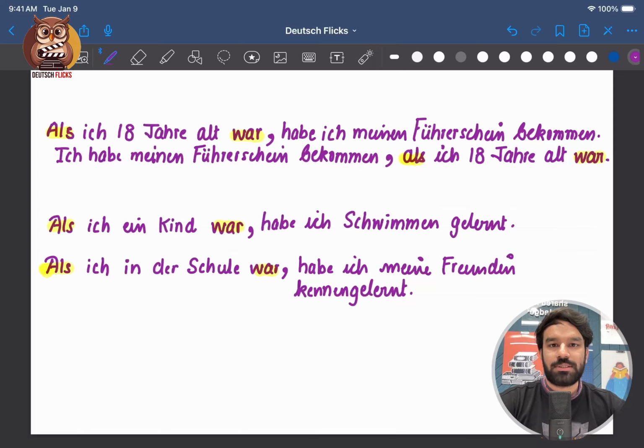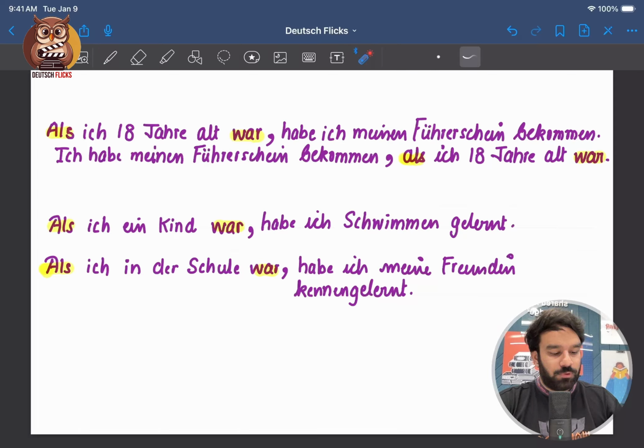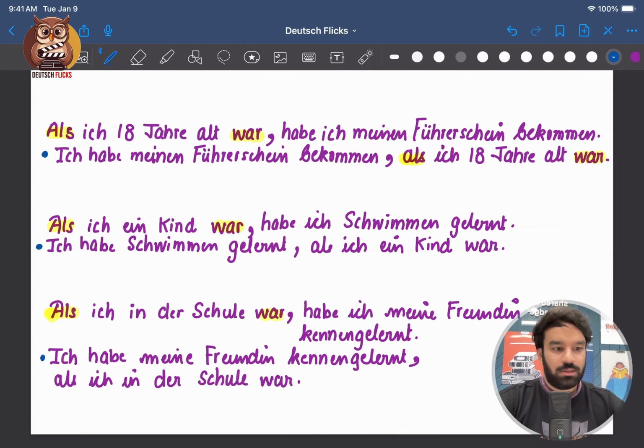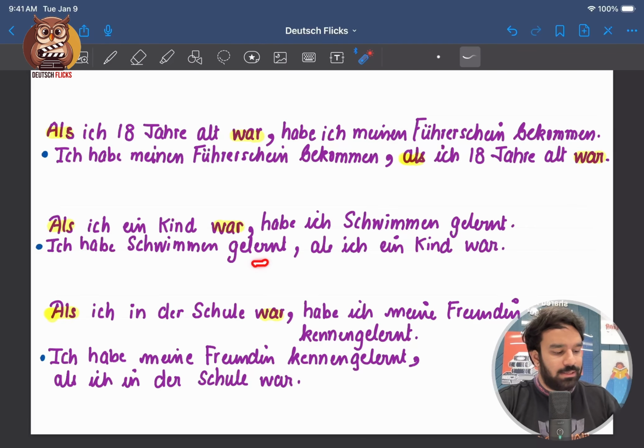Now you can pause the video and twist your sentence and write it like this. Basically, this sentence should come first before this. If you get confused, then maybe you can take a look at this sentence. You can check your answers with me. Ich habe schwimmen gelernt, als ich ein Kind war. Or ich habe meine Freundin kennengelernt, als ich in der Schule war.